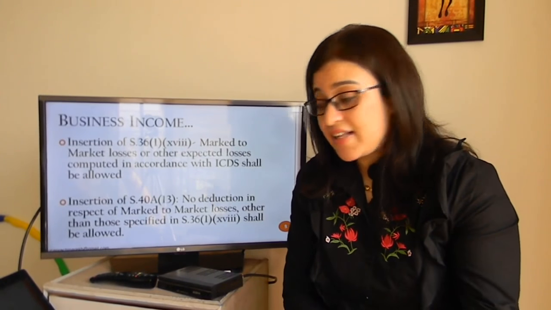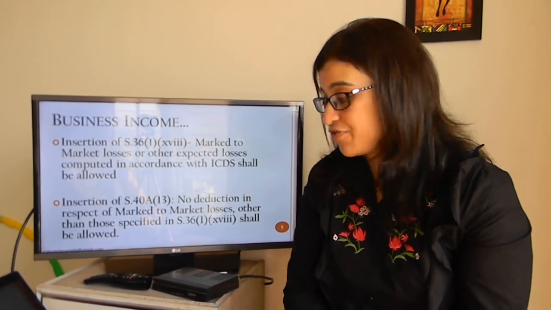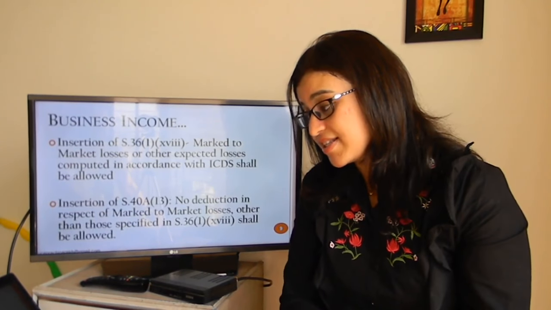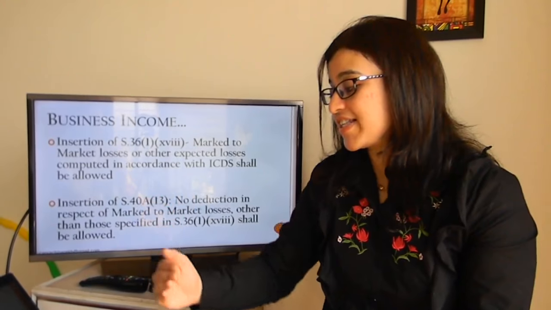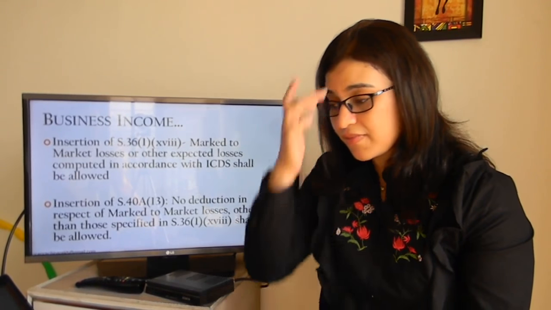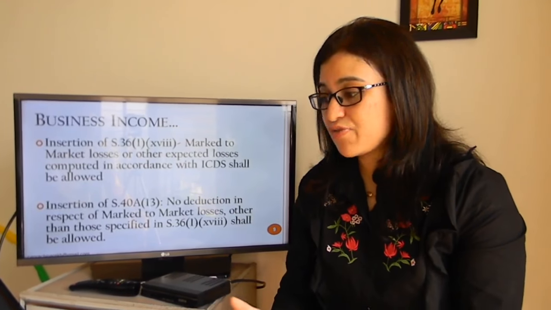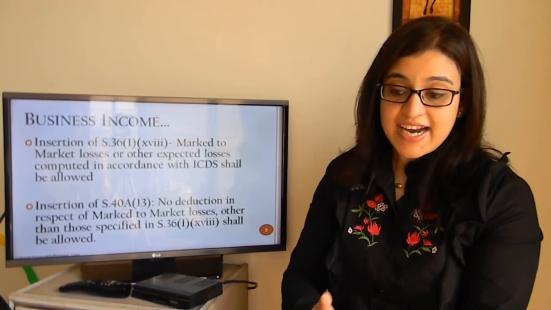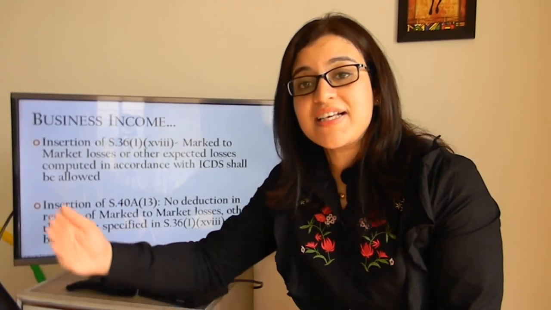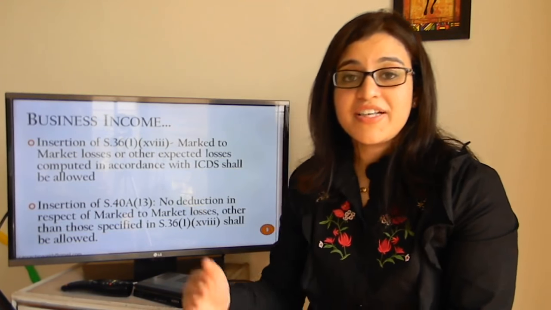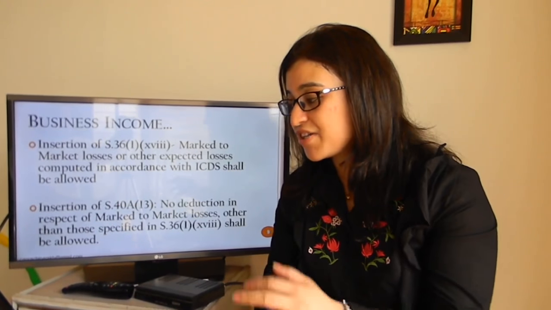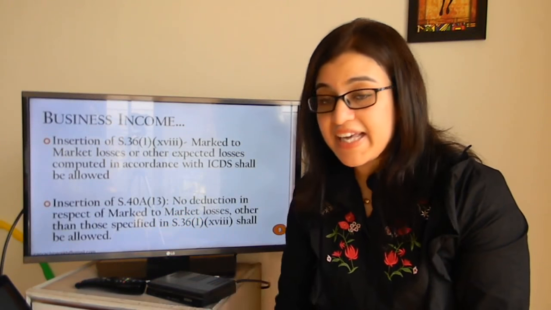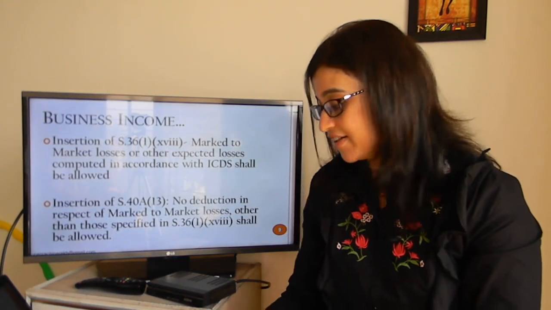Another subsection has been inserted in section 43A(3), proposed to be inserted. It says that no deduction in respect of mark-to-market losses other than those specified in section 36(1)(xviii) shall be allowed. Now, if you look at ICDS 1, it generally does not allow mark-to-market losses. However, it states that if a particular ICDS is allowing the same, then give preference to that. So in respect of Forex or other ICDS wherein mark-to-market losses are recognized, this particular provision would be applicable, and now the Act has been aligned in line with the ICDS.